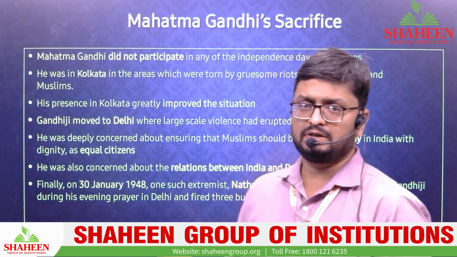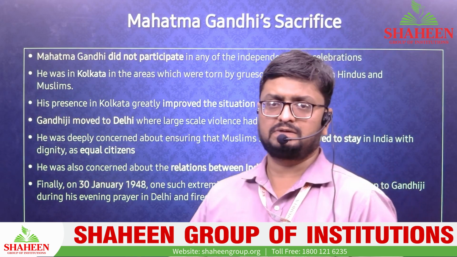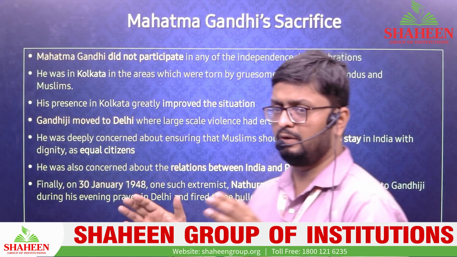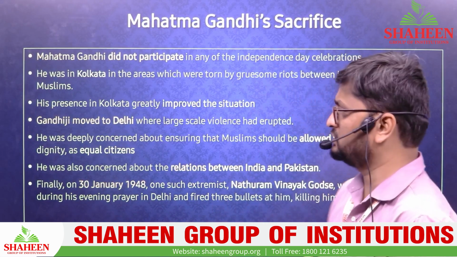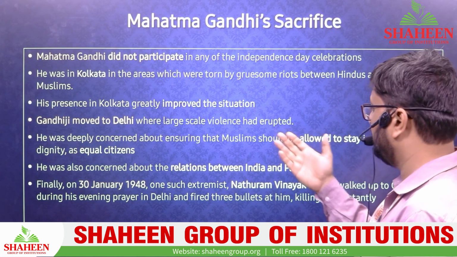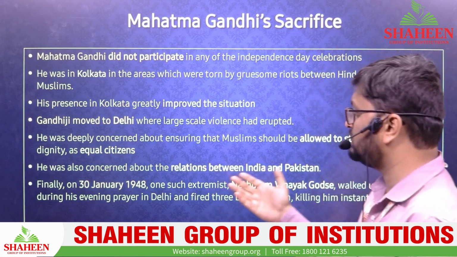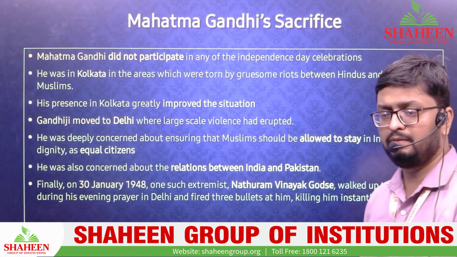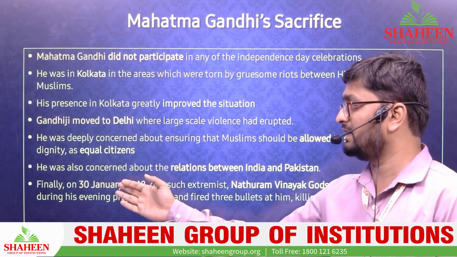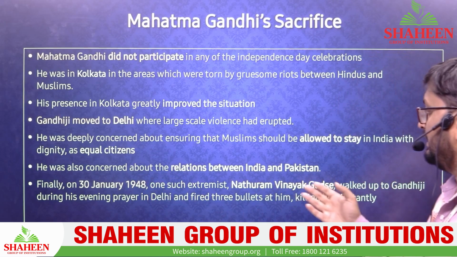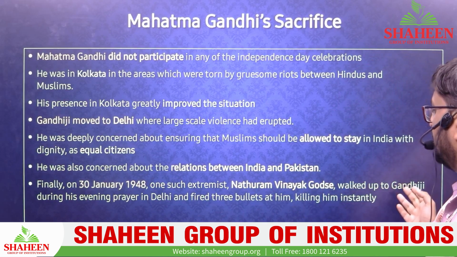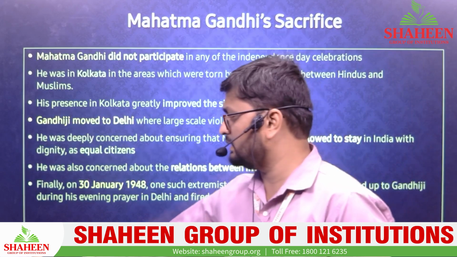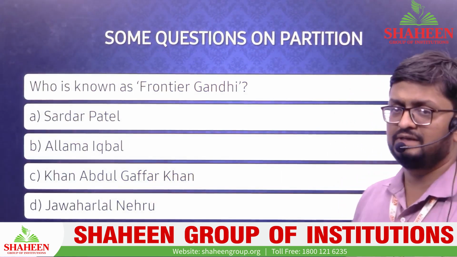Gandhiji was there in the streets of Calcutta and Delhi so that he could solve these issues and normalcy would come in these communal zones. He stayed there, and he also wanted to have a good relationship between India and Pakistan. But the tragedy happened on 30th January 1948, when an extremist, Nathuram Vinayak Godse, walked up to Gandhiji during his evening prayer and shot him dead. So that was the sacrifice of Mahatma Gandhi.